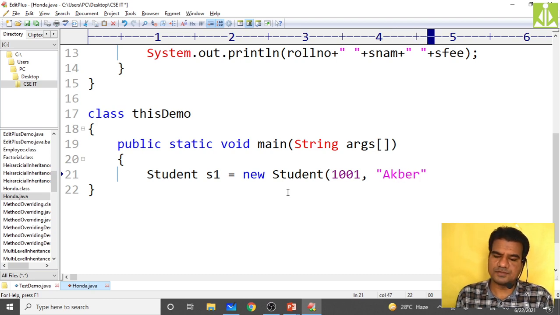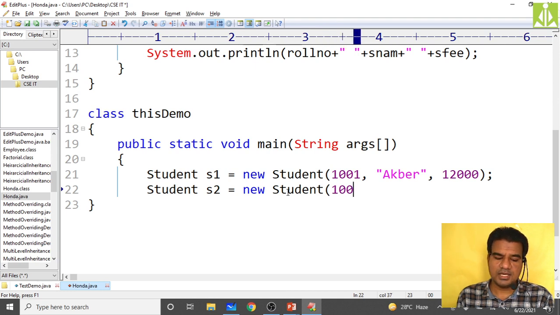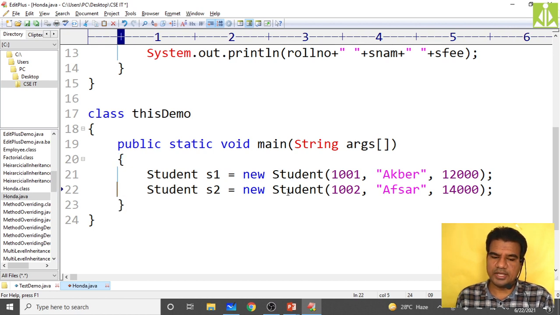Okay, Akbar I have taken. Then the last one, fee, I need to pass some 12,000 rupees. Okay, 12,000 the fee amount. Then create another object, student s2 equals new Student, pass the roll number, then name, okay, something, then fee value 14,000.